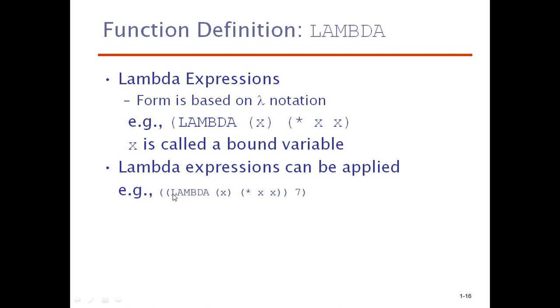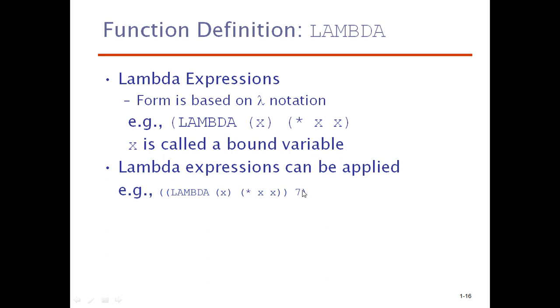The lambda expression is of the form based on lambda notation, that is lambda of x. Here the expression must be written in the prefix order, which means x into x, that is star x x. X is called a bounded variable. A lambda expression can be applied like this: lambda of x star x x 7.